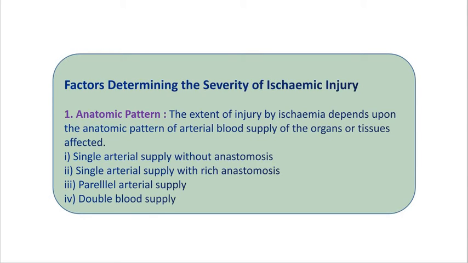Now the next cause is double blood supply. Here the effect of occlusion of one set of vessels is modified if an organ has dual blood supply.